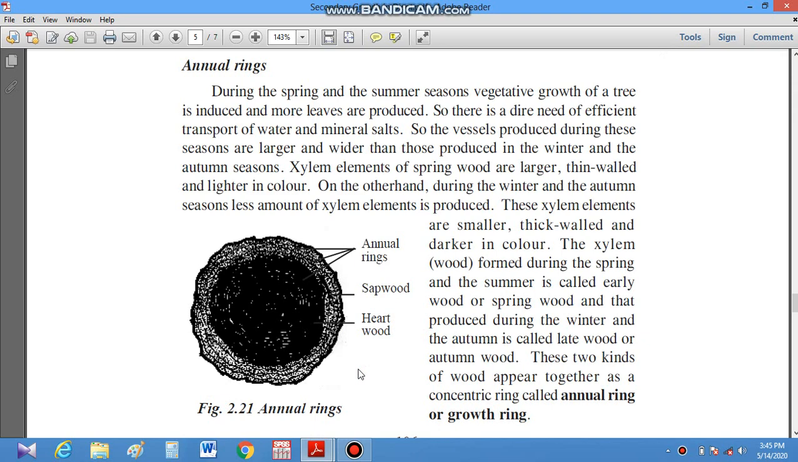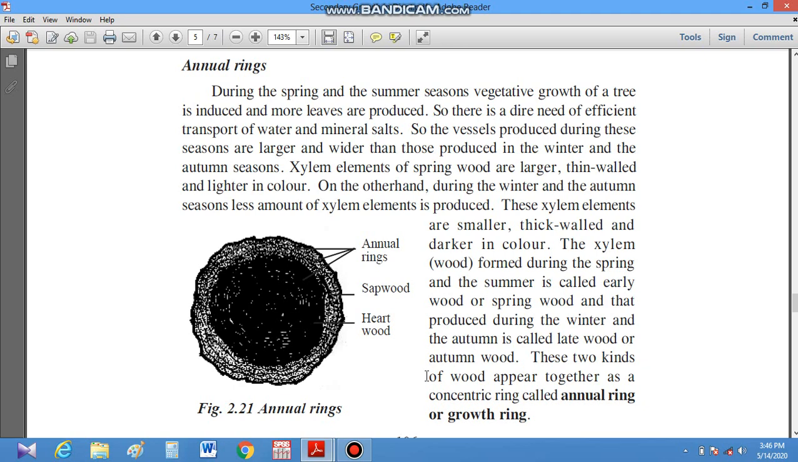During this secondary growth, which occurs during spring and summer season, two types of wood are produced. That is called spring wood, and the second is autumn wood. During spring season, when xylem elements are formed, they are larger, thin-walled, and lighter in color.